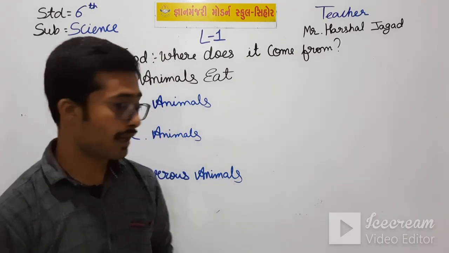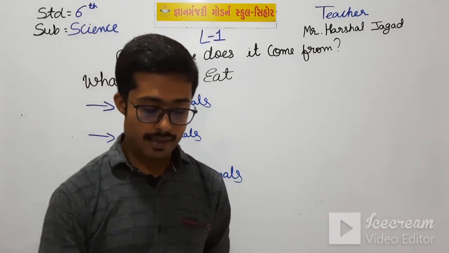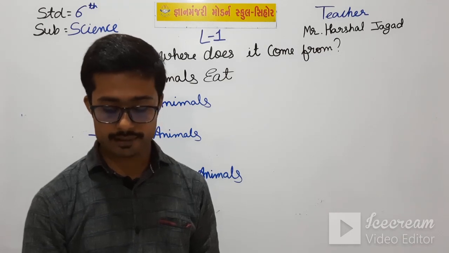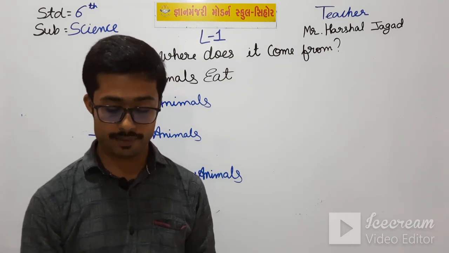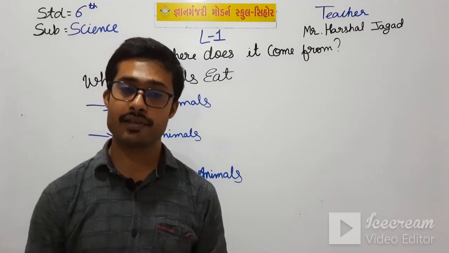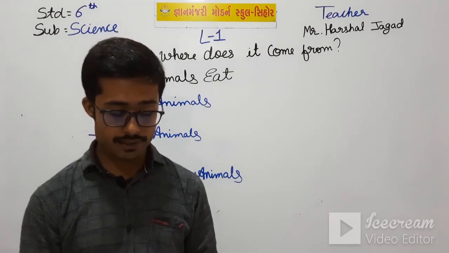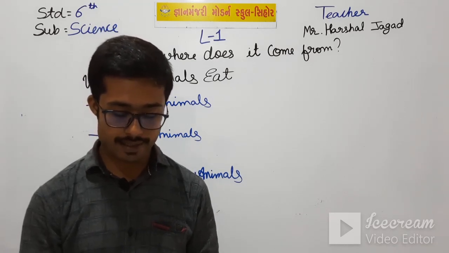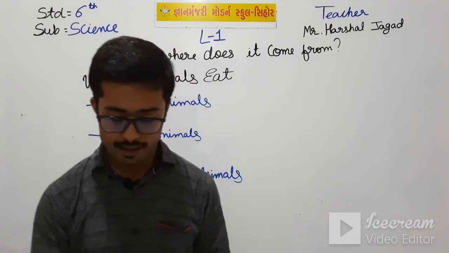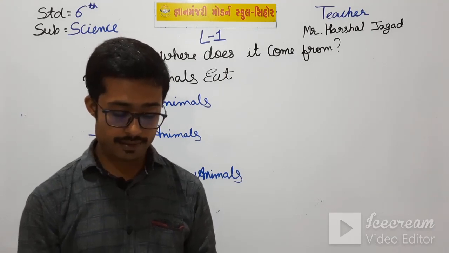And now carnivorous animals. Let's see the carnivorous animals. Animals that eat the flesh of other animals are known as carnivorous animals. Means carnivorous animals eat other animals' flesh. Lions, tigers, vultures, owls, eagles and snakes are the common carnivorous animals that eat meat and other flesh. Characteristics of carnivorous animals.